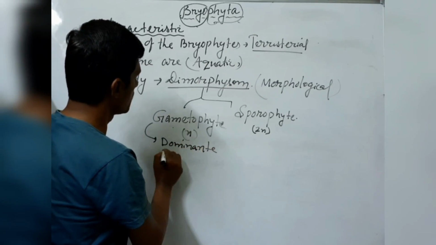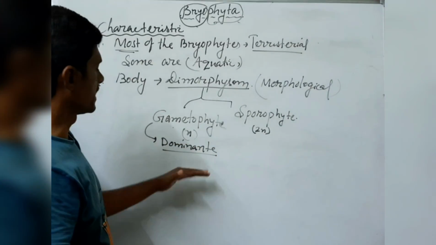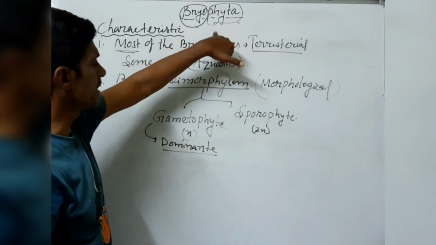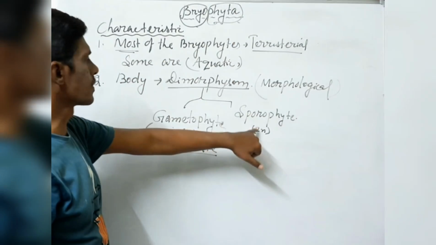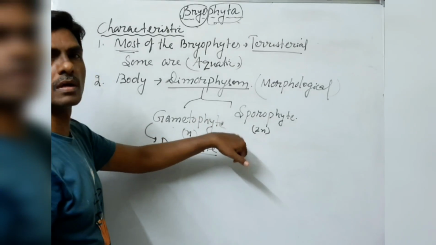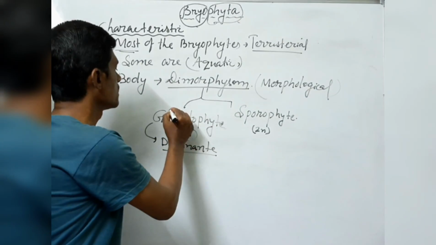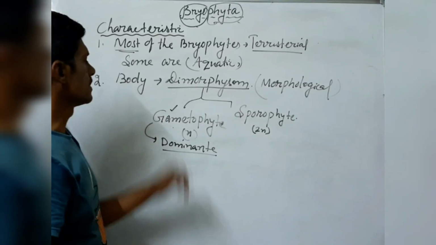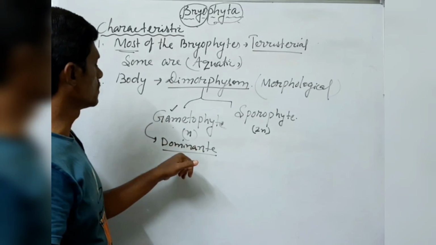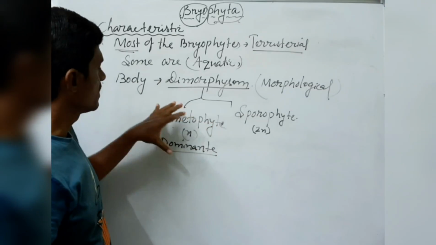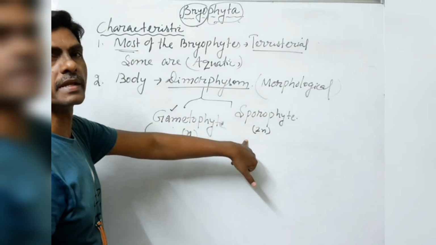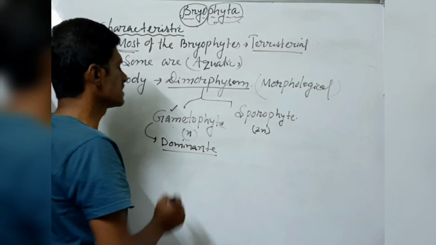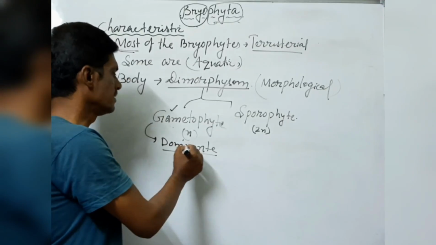A big question they will ask in the NEET examination: in bryophytes, which is the dominant part of the body? Sporophytic, gametophytic, both, or none of these? Then you can find out that in bryophytes the gametophytic part of the body is dominant in the life cycle. The haploid phase will be continuously more than the sporophytic. So here the dominant part is called the gametophyte, and this is called